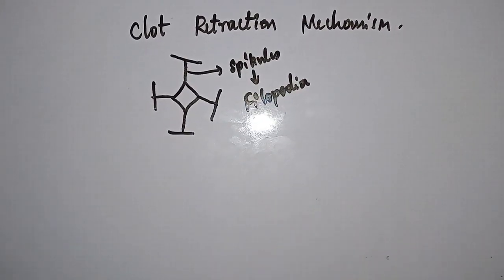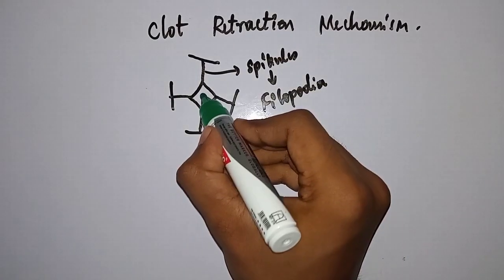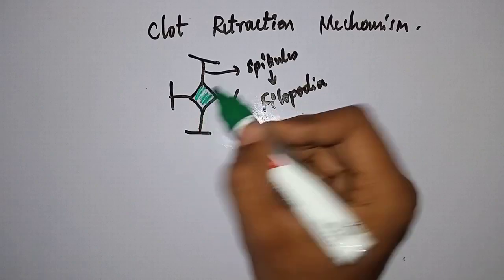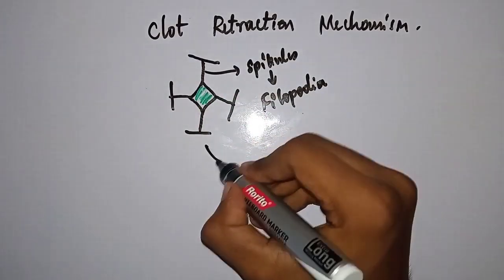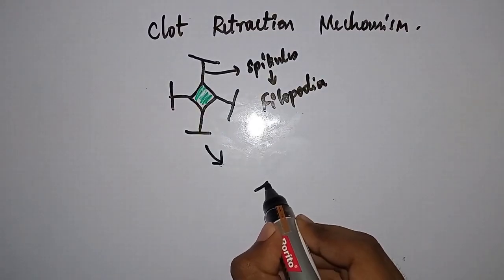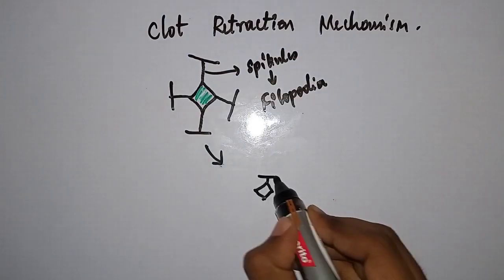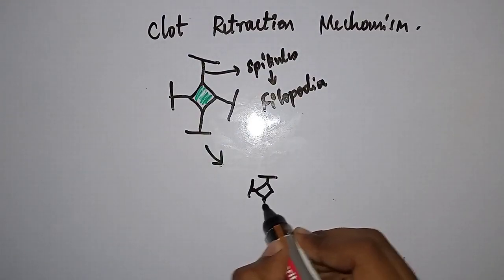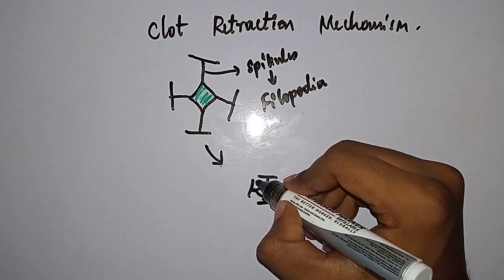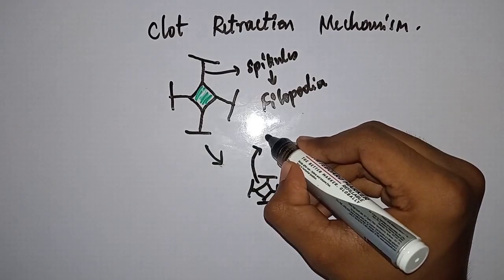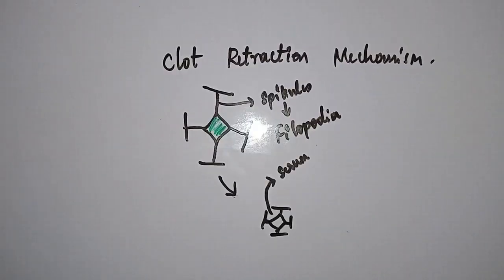Now what happens is the platelet will contract like this. If this contracts, then it pulls the fibrin threads also like this. The space has decreased, right? Like this, pressure is created and serum is removed. Serum which is present in between the spaces is removed like this.